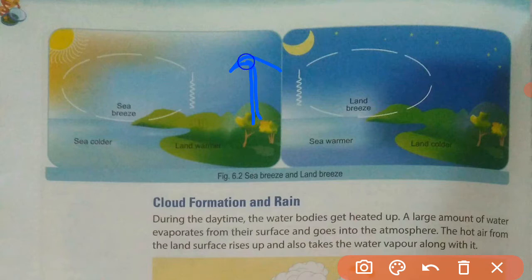As the air moves up, the land area will have a low pressure area, because the air has moved upwards.